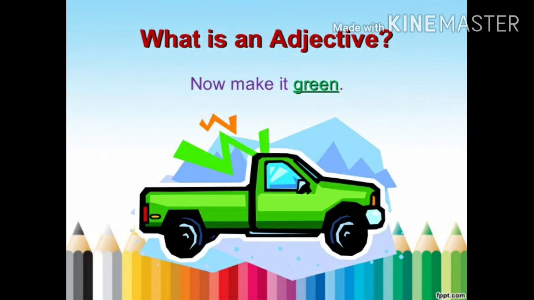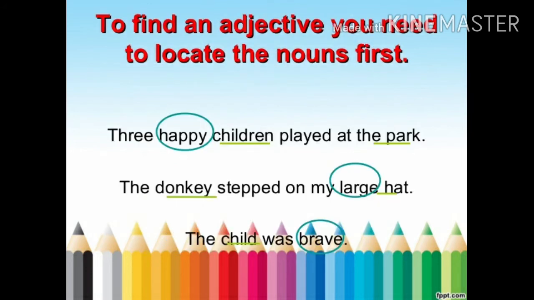These are the adjectives because they are describing that object, describing the noun, that the car is green, that the car is fast, that the car is old fashioned. Now to find an adjective, you need to locate the nouns first. So whenever you have to find an adjective, first what you have to do? You have to locate the nouns.